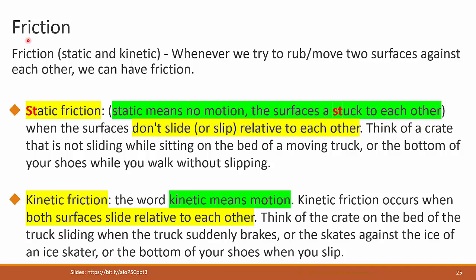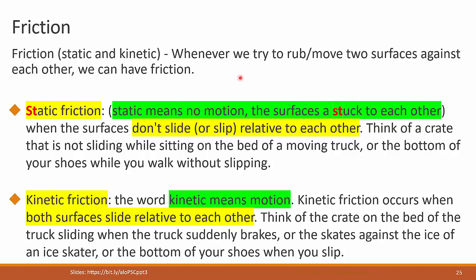If that object slips and falls, that's because there was not enough static friction, and while it is slipping, we have kinetic friction. We'll talk about that more in a little bit. So the surfaces in these cases are your fingers and whatever you are trying to hold. Now, if we try to push a large piece of furniture and it does not move anywhere, it does not move anywhere because friction is going to balance out your push. If it slides anyway, then friction is going to balance out only part of your push, but then we still have friction.